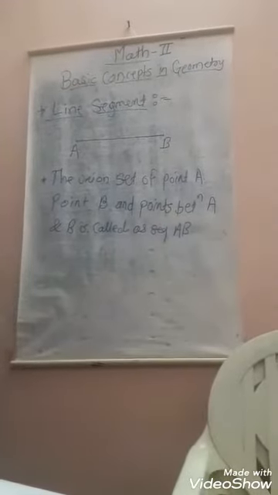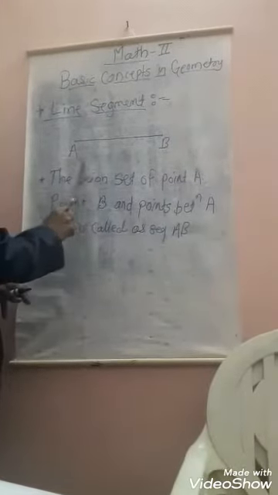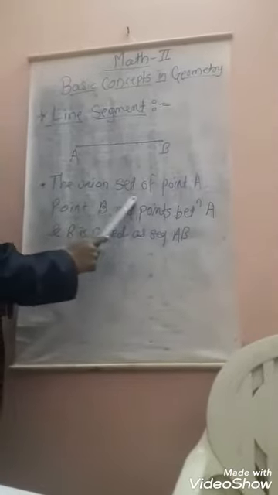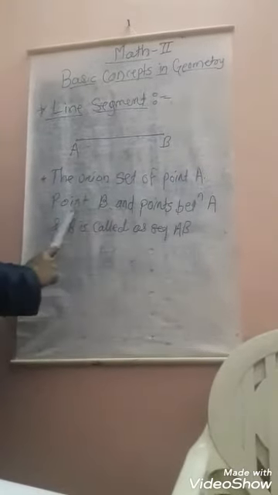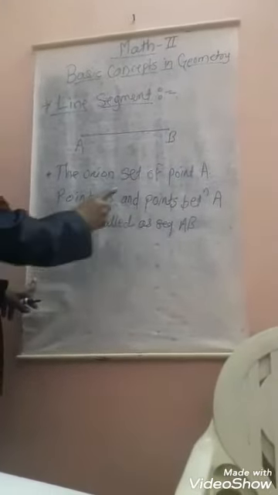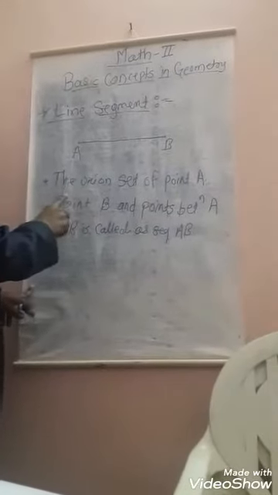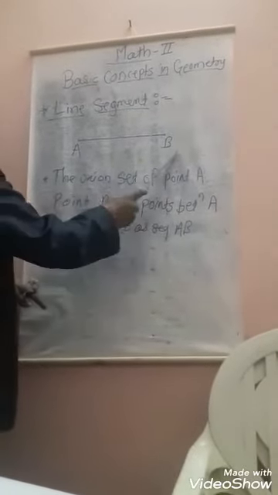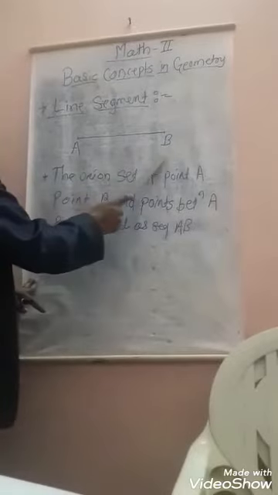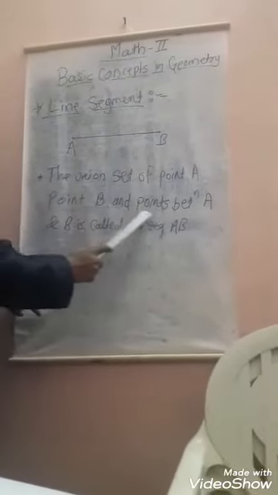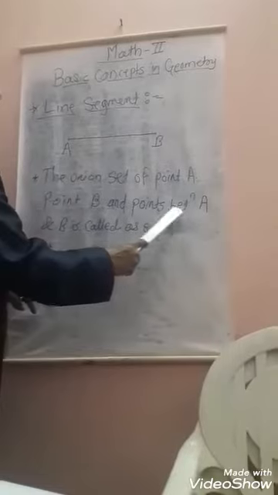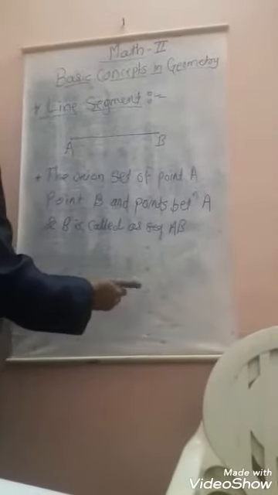AB is a line, the union of the set of the point A and the point B. Here are 2 points, point A and point B. The union of point A and point B and the points between A and B is called segment AB.